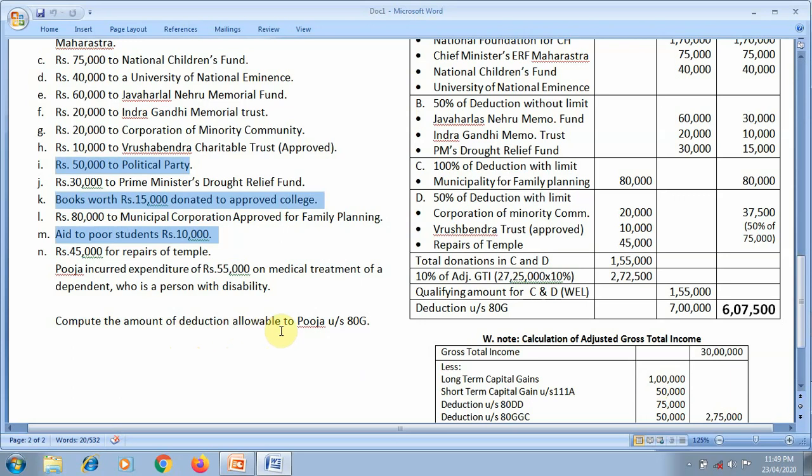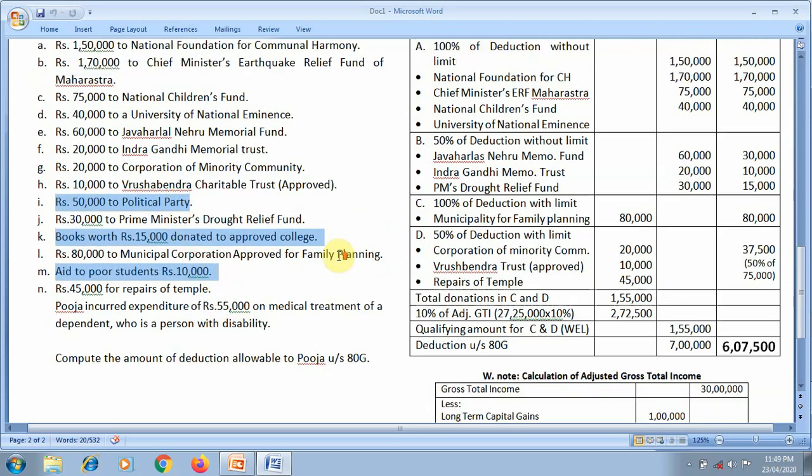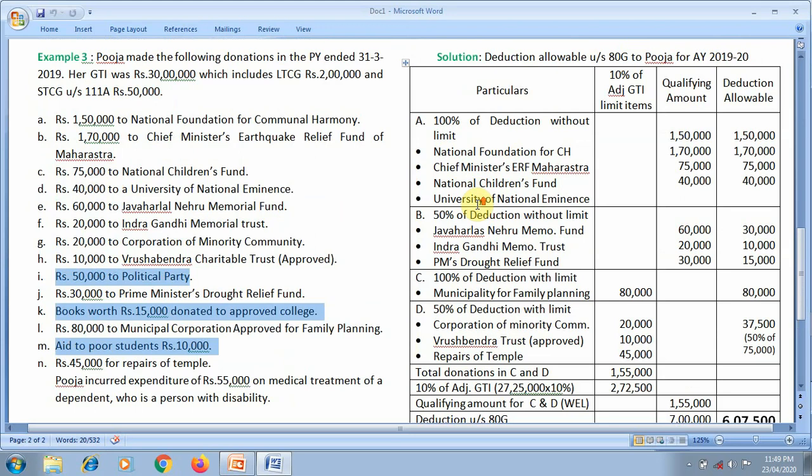Compute the amount of deduction allowable. These three items do not qualify for the deduction. Okay, fine. See the solution.